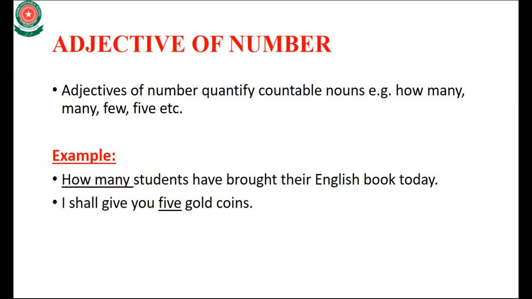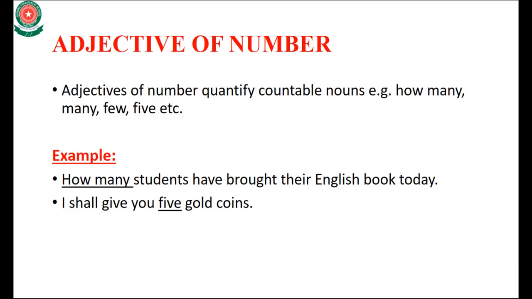Like: how many students have bought their English book today? Here the how many represents the adjective of number. It can quantify a countable noun, कि कितने बच्चे इंग्लिश की बुक आज लेकर आए हैं.